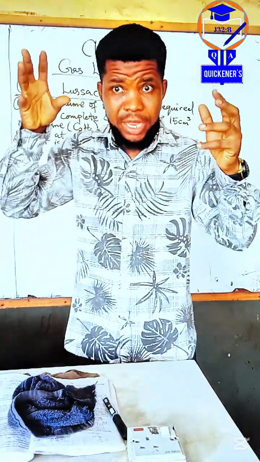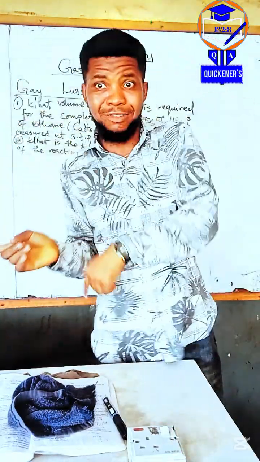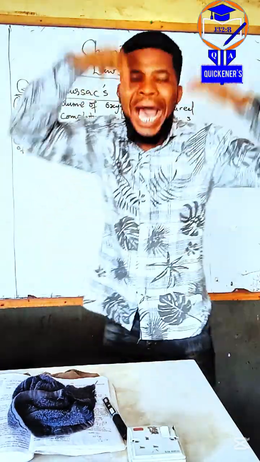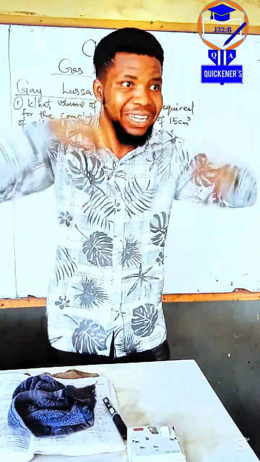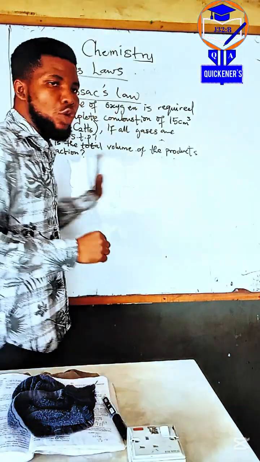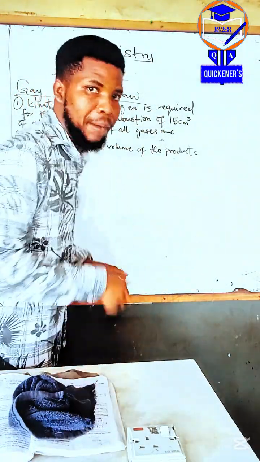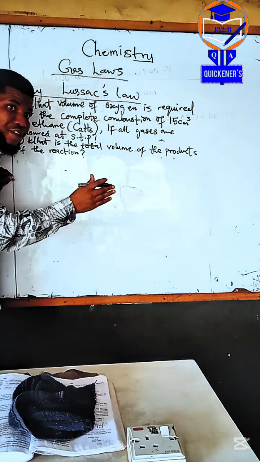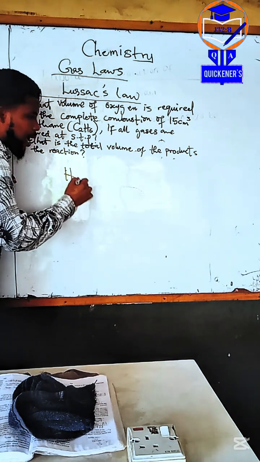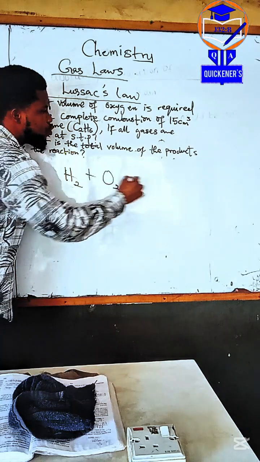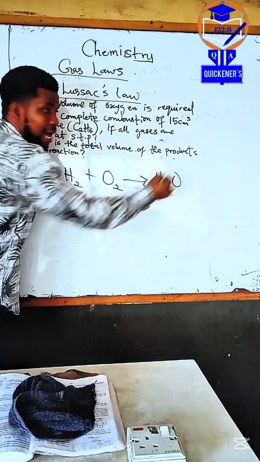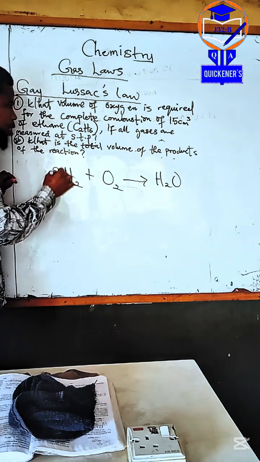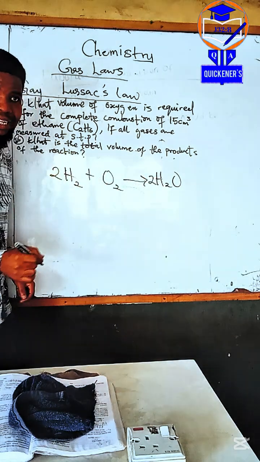Remember that calculation we did. You have to go through mole before you can get mass, right? You have to obtain the mole of this, the mole of this. But now Gay-Lussac discovered that when gases are reacting, that molar ratio applies directly. Let me give you a real time example. Hydrogen reacts with oxygen to give you water, right? If you balance this reaction, if I put two here and two here, the reaction is balanced.